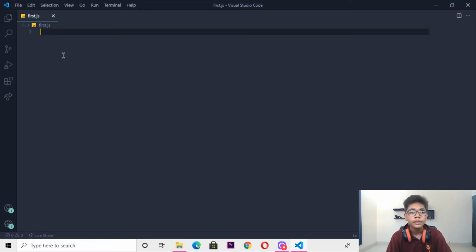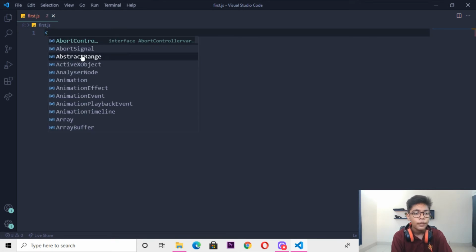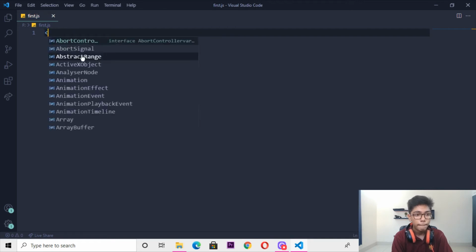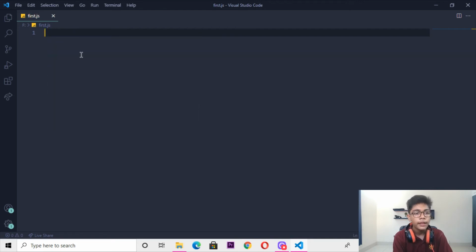And when you're done with that, first of all you have to go to the start. I'll zoom in on what code you have to write to start with your first project. Here I will write a tag, with this bracket, and in this bracket I will write console. Then I will write a button tag. Sorry, the first project which we have to write.